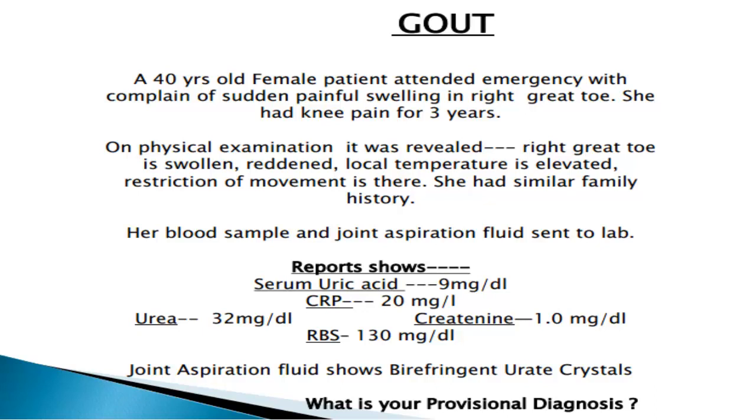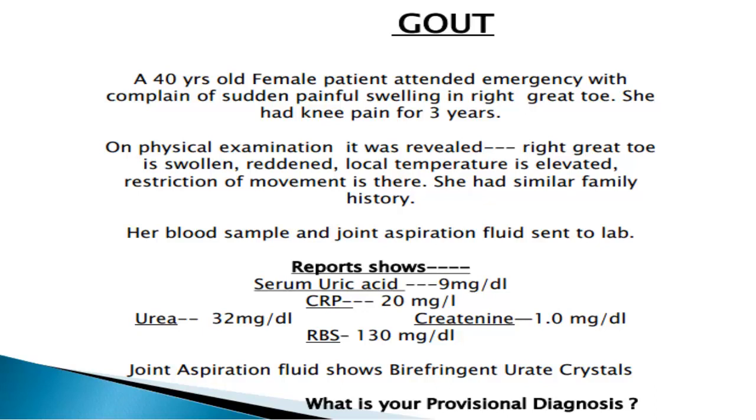A 40-year-old female patient attended emergency with complaint of sudden painful swelling in the right great toe. She had knee pain for 3 years. On physical examination, the right great toe was swollen, reddened, local temperature was elevated, and there was restriction of movement. She had a similar family history. Her blood sample and joint aspiration fluid were sent to the lab.